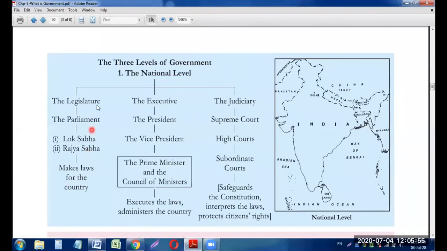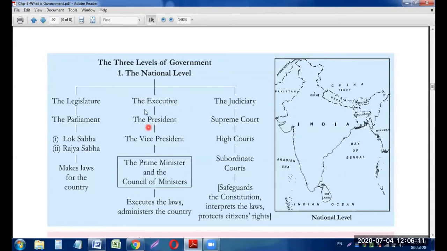So the legislature includes Lok Sabha and Rajya Sabha, that is, the Parliament. So Parliament has been divided into two, Lok Sabha and Rajya Sabha, and they make law for the whole country. Now let us come to the executive part of the government.